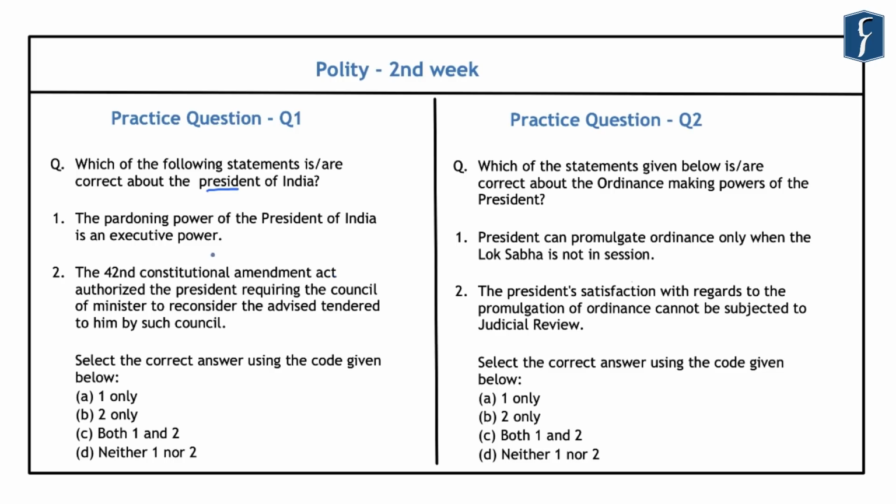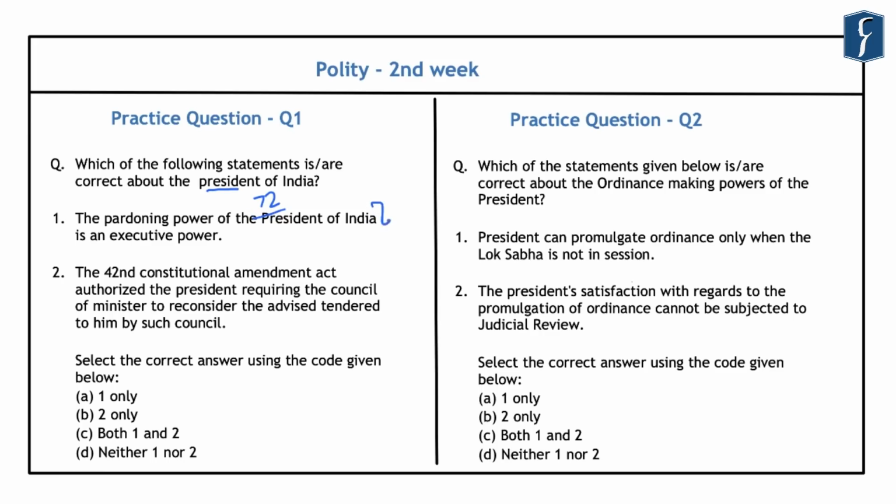Now, as far as the first statement is concerned, you should note that the pardoning power of the President has been provided under Article 72 of the Indian Constitution. Now, this pardoning power of the President is independent of the judiciary and is an executive power. And this is because the President, while exercising this power, does not sit as a court of appeal and hence it is not a judicial power and it is an executive power.